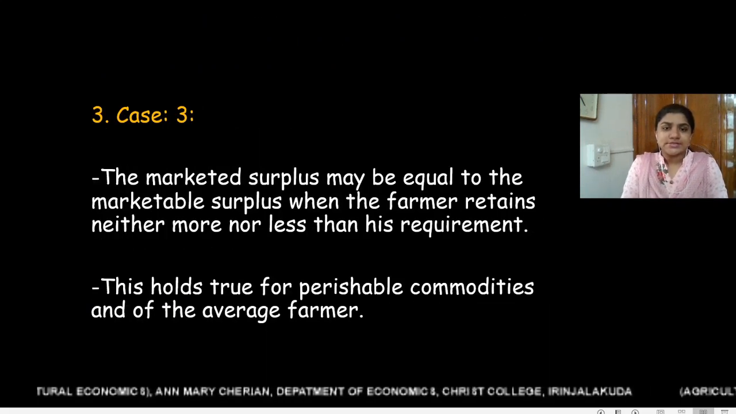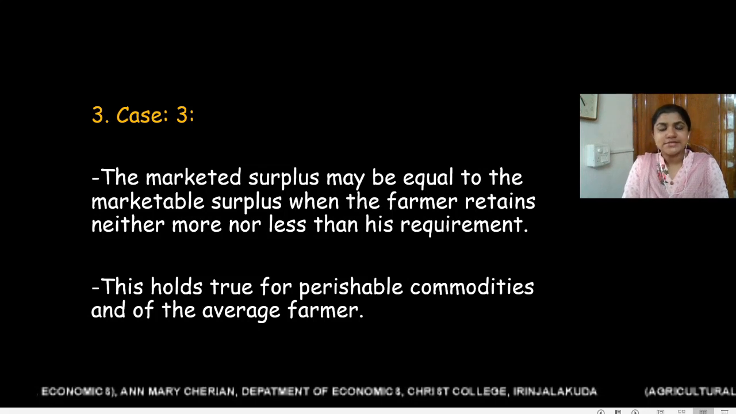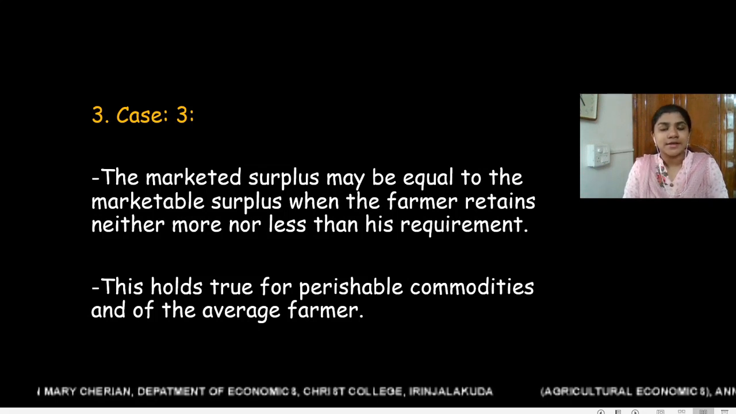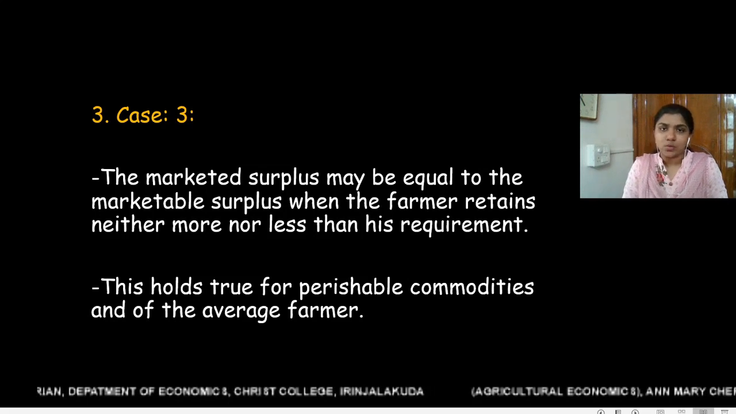And case 3 is with average farmers and farmers who are dealing with or producing perishable commodities. So their marketed surplus and marketable surplus will be the same or equal.